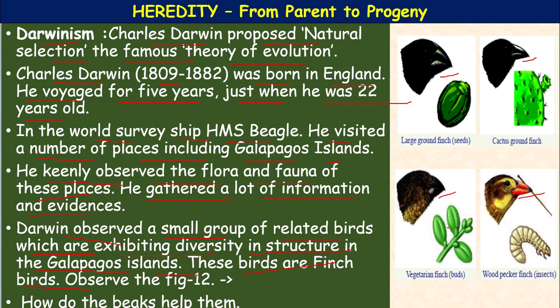They were markedly different from the finches of the mainland, and fossils of the Galapagos Islands are more similar to the living species of South America. Here Darwin found a living laboratory of evolution.